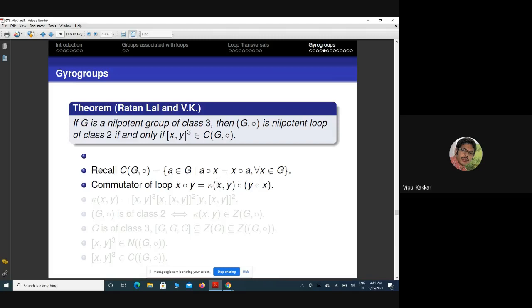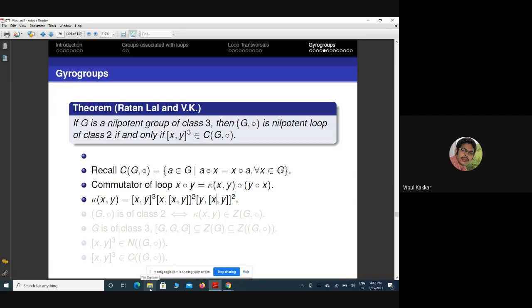The solutions of these equations are called the commutator of the loop. Now the next step is the relation between the commutator of the loop and the commutator in the group. We obtained that the commutator of the loop can be written in terms of the commutator of the group.